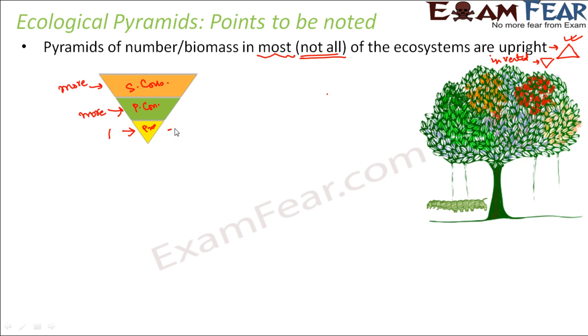So here this is the tree. The tree is being eaten up by the insects and the number of insects are quite more than the number of trees. And the insects might be eaten up by birds whose number is even greater than the insects. So therefore here we get an inverted pyramid. Therefore it is not a necessity that every time the pyramid will be upright. Sometimes it can be inverted as well.